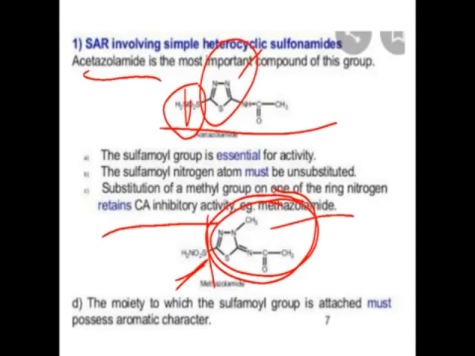So the first point: SO2NH2 is necessary for the activity. Second, SO2NH2 cannot be substituted. Third, we can substitute the nitrogen present in the ring with a methyl group, for example methazolamide, which will retain the carbonic anhydrase activity. The next point: the remaining part other than the sulfamyl group must have aromatic character. So this is the example of acetazolamide. This is methazolamide, in which one of the nitrogens is attached to a methyl group. This is another example, ethoxzolamide.